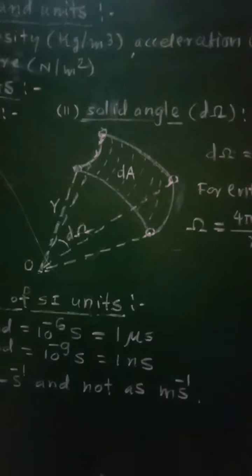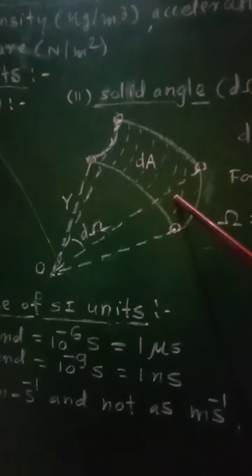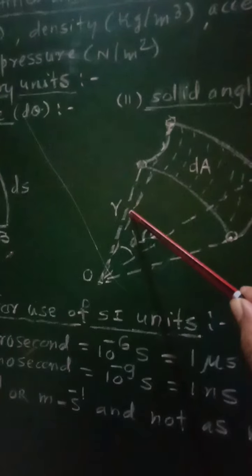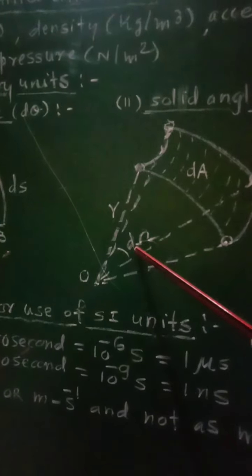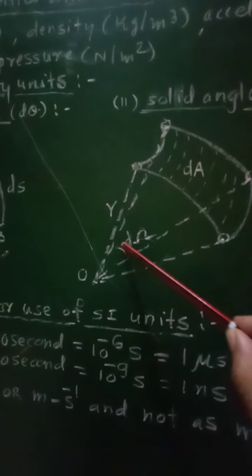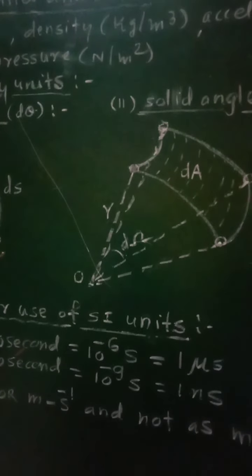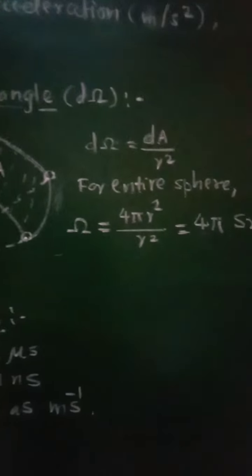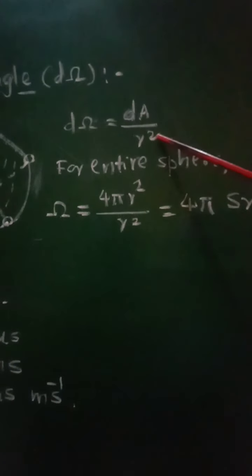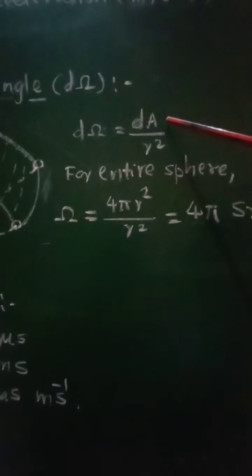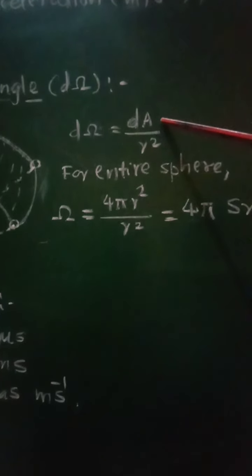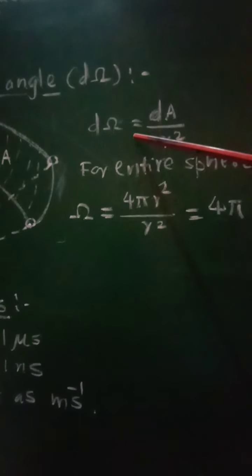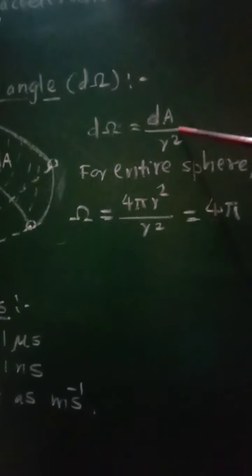In this diagram, dA will represent a small surface area of the sphere, and r will be the radius of that sphere. At that time, this angle which is measured in 3 dimensions will be d omega, the solid angle. According to the definition, it is the ratio of the surface area to the square of the radius, so the solid angle d omega will be equal to dA upon r square.